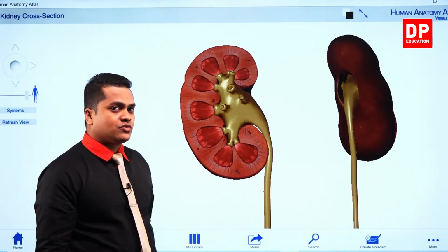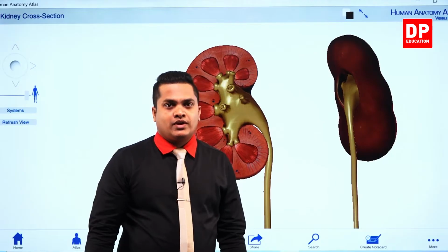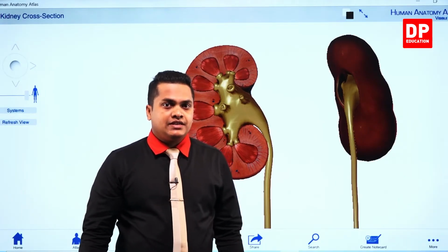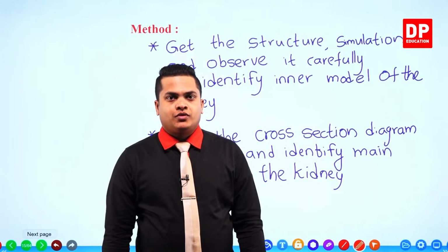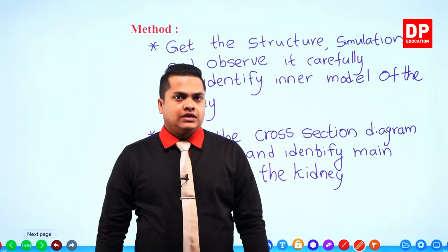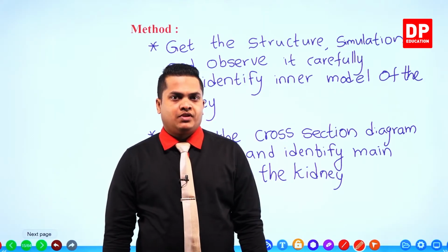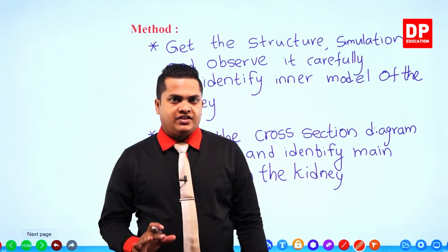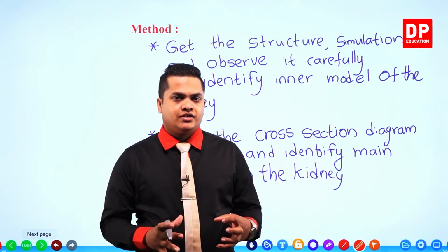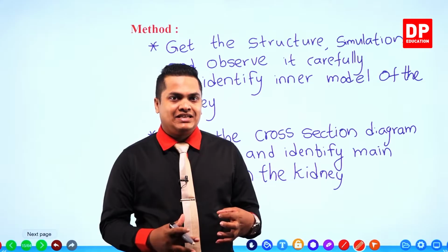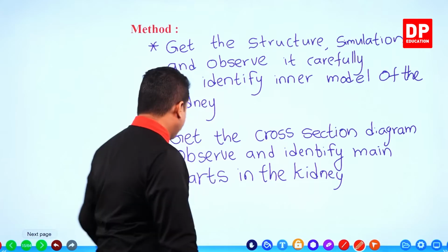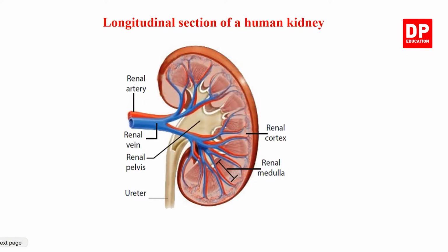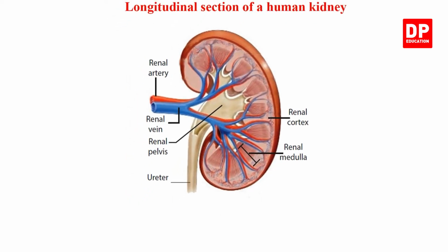So let's head on to the classroom once again, and we'll discuss what are the things contained within each of the parts. Right, my dear children. So we observed the 3D structure or the computer simulation, and we identified the nature and the structure of the interior parts contained in a kidney. Right then, so let's move on to observe the cross section or the longitudinal section.